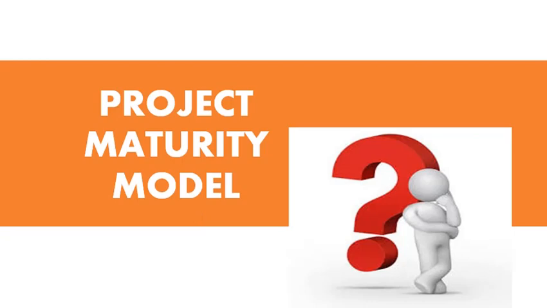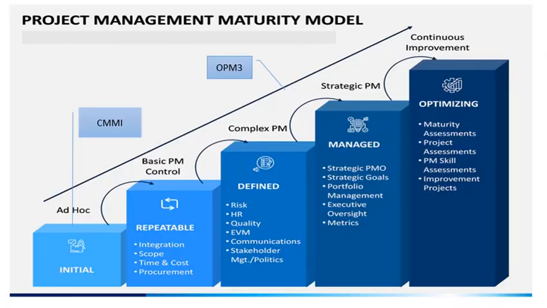So, let us now go ahead and study what the different project management maturity models are, right? So here in this one image there are two maturity models.